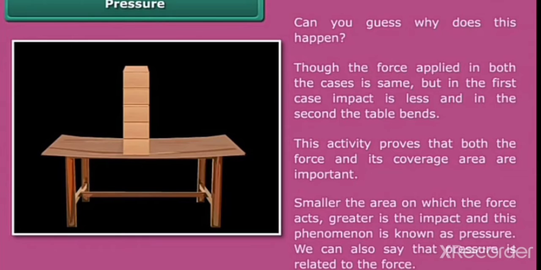Can you guess why this happens? Though the force applied in both cases is the same, in the first case the impact is less and in the second the table bends. This activity proves that both the force and the coverage area are important. The smaller the area on which the force acts, the greater the impact. This phenomenon is known as pressure.